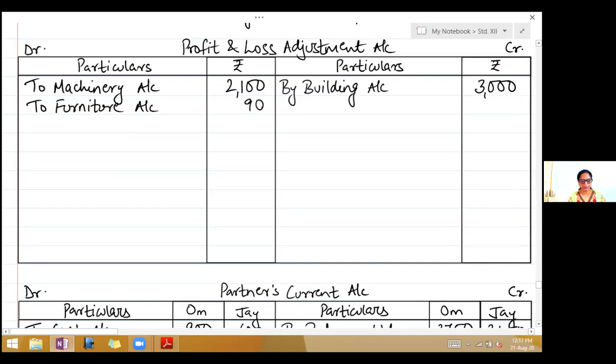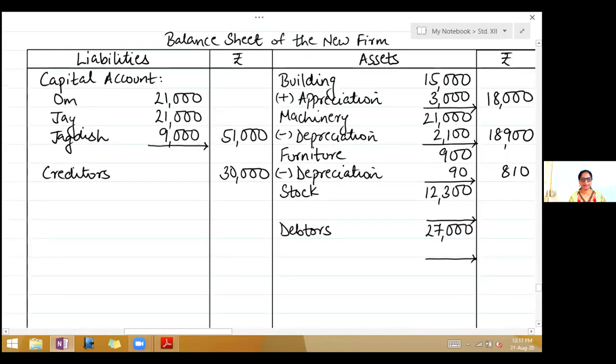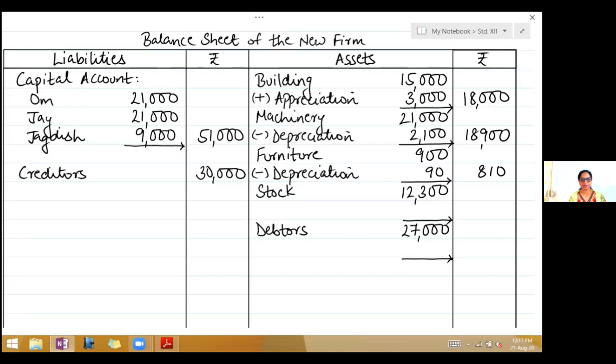Fourth adjustment, a provision of 5% on debtors to be made for doubtful debts. So see what is the value of debtors on the asset side. It is 27,000. So 5% RDD, right, less RDD. 5% will be 1,350.